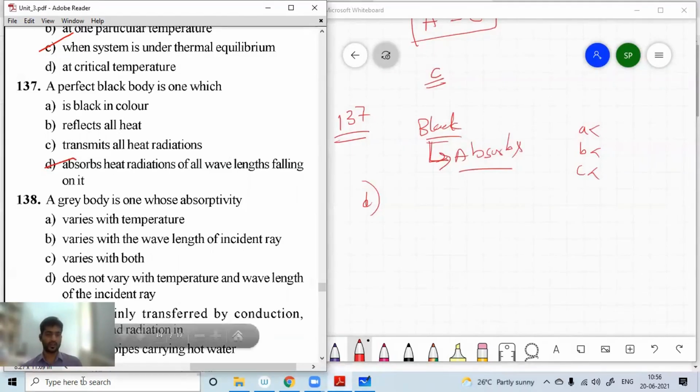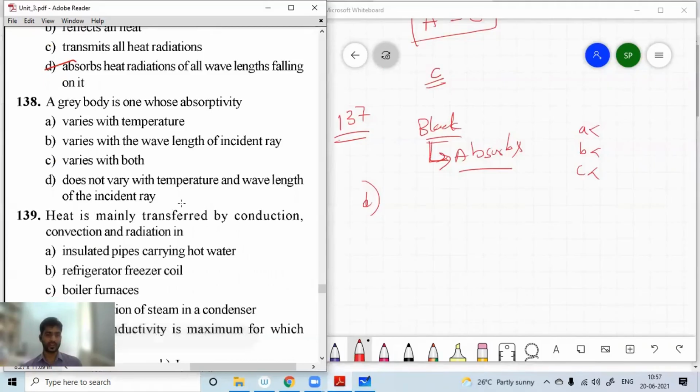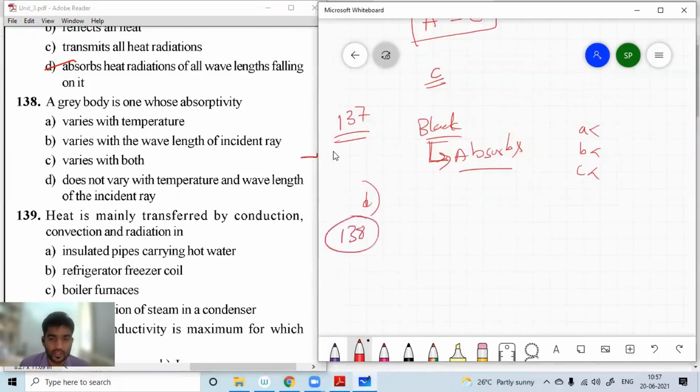Next, coming to gray body. In the case of a gray body, dear students, it is one whose absorptivity does not vary with the temperature and wavelength of the incident ray. Question number 138: option A, varies with the temperature, no. Varies with the wavelength of incident ray.